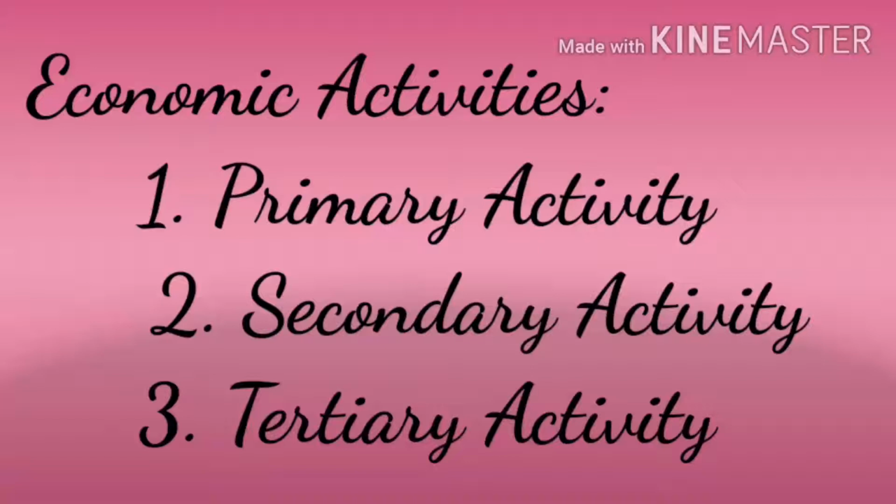One is primary activity, second is secondary activities, and third is tertiary activities. Clear, children? That is the transformation from a plant to a finished product. It involves mainly three economic activities. What are they, children? Primary, secondary, and tertiary activities.